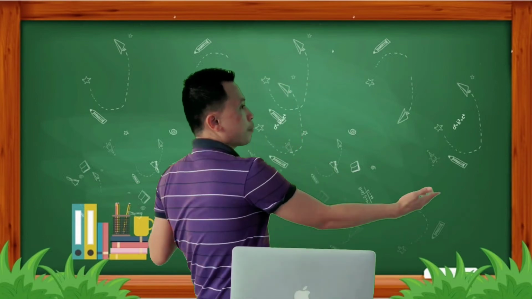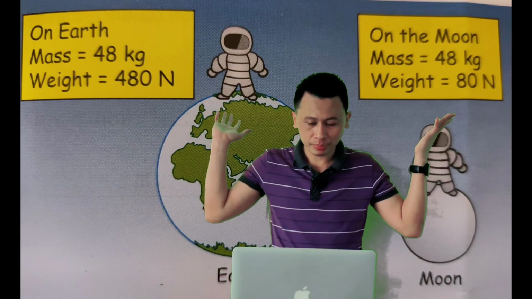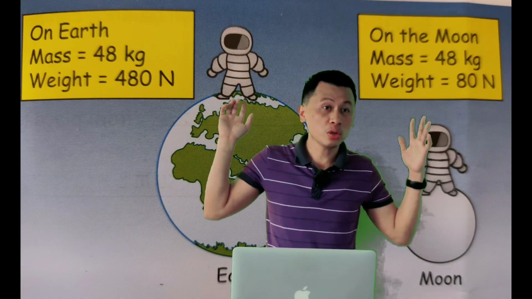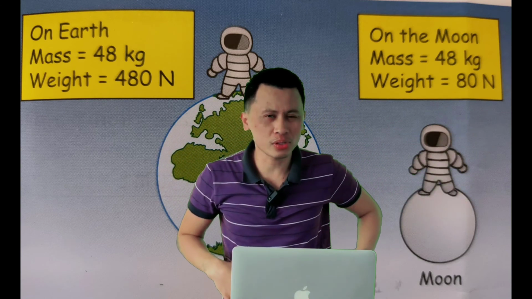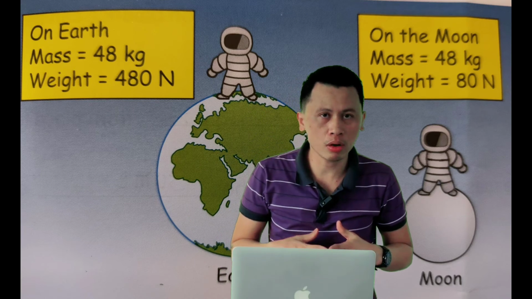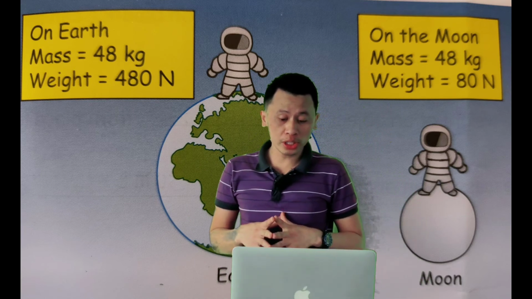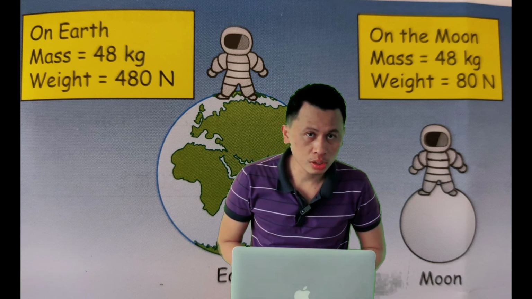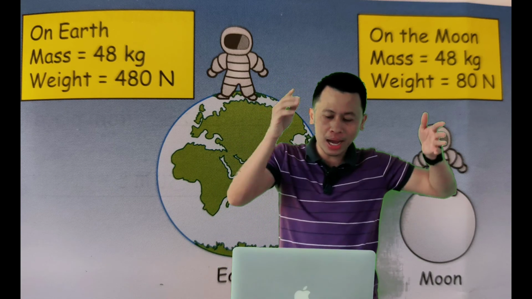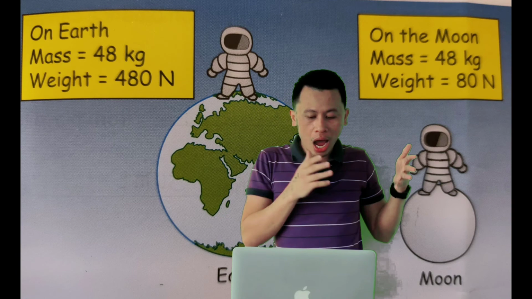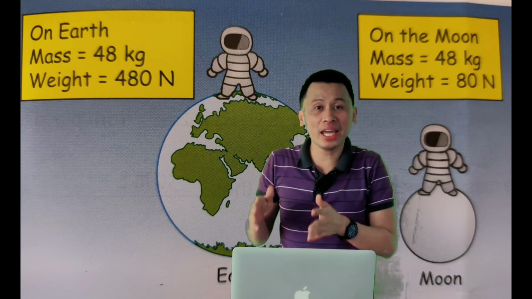Example, look at this picture, look at my background. On our earth, a mass of 48 kilograms. Example, we have an object with a mass of 48 kilograms. So the weight, because we are using a mass of 48 kilograms, is 480 Newton.